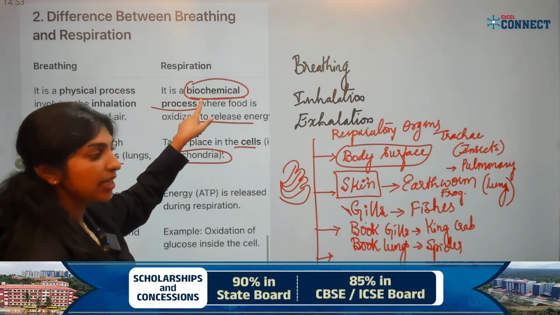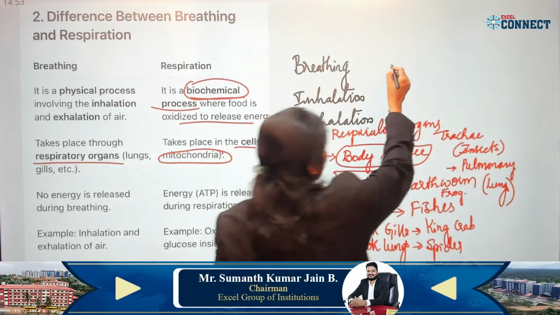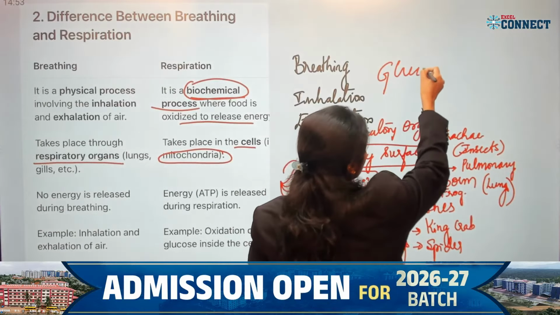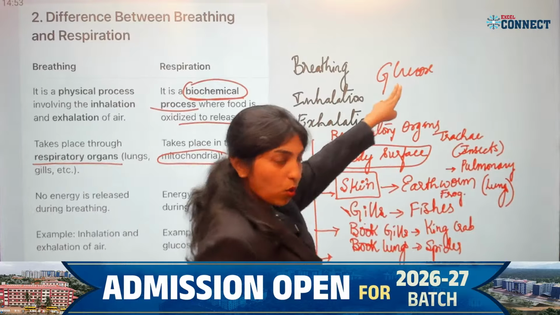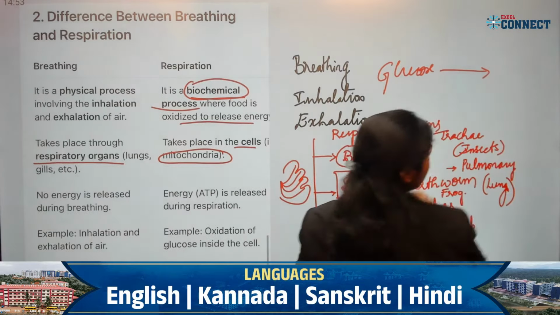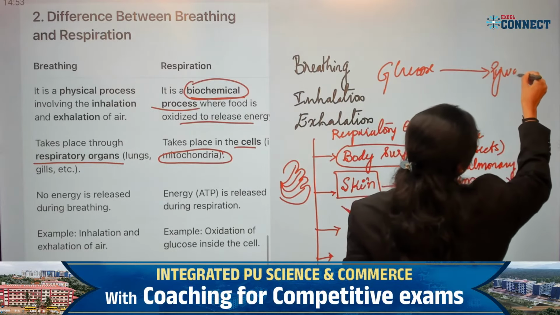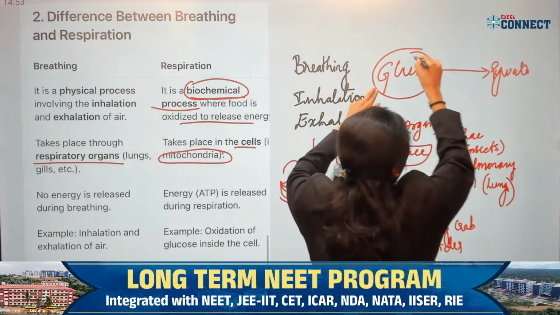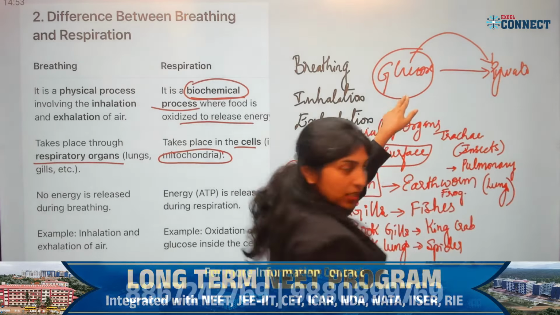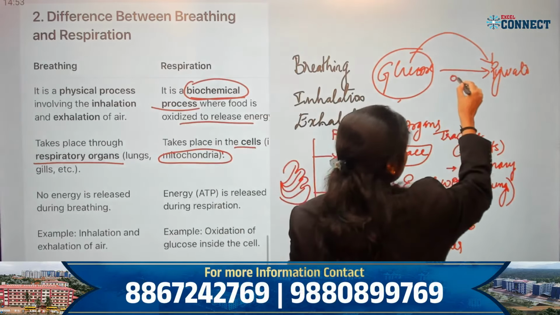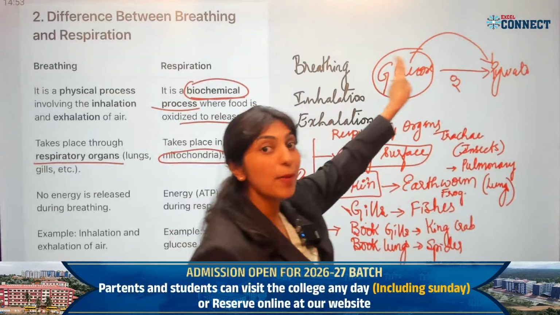In a biochemical process, there is glucose, and this glucose will be broken down into pyruvate. That means the substance is present and gives rise to a product in the presence of oxygen. That is called a biochemical process.